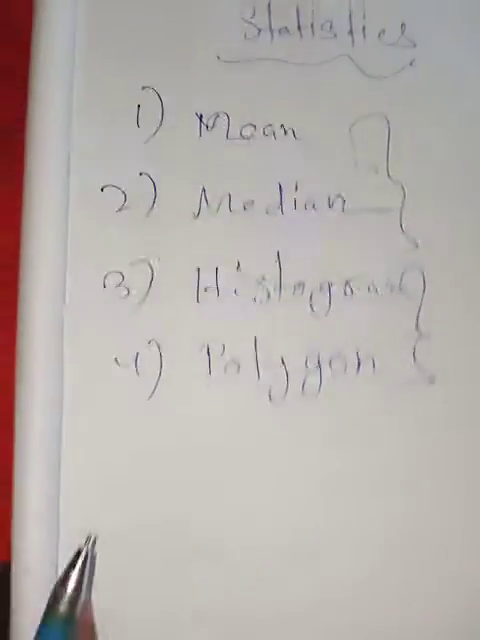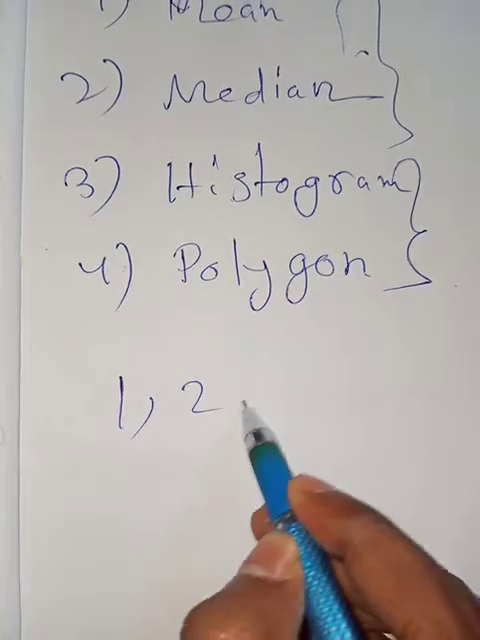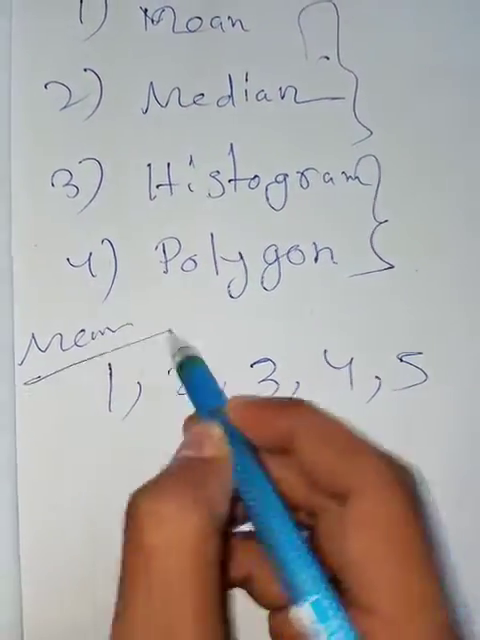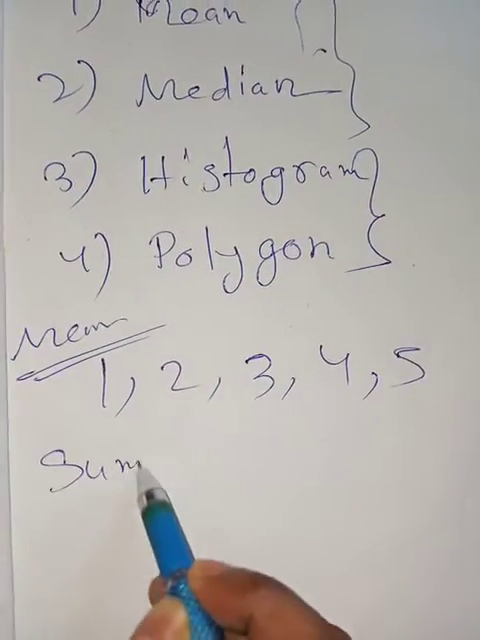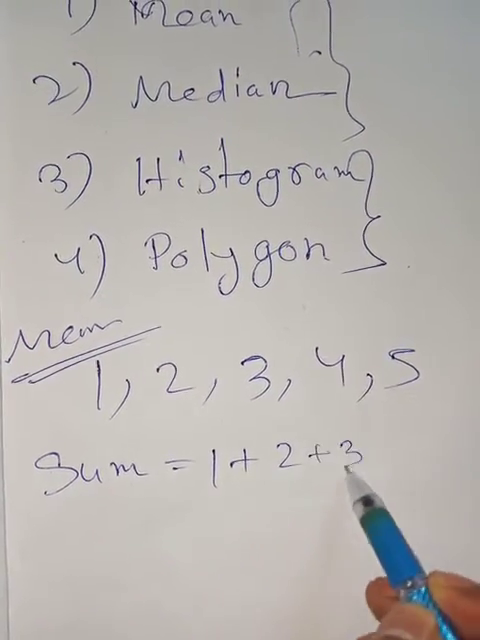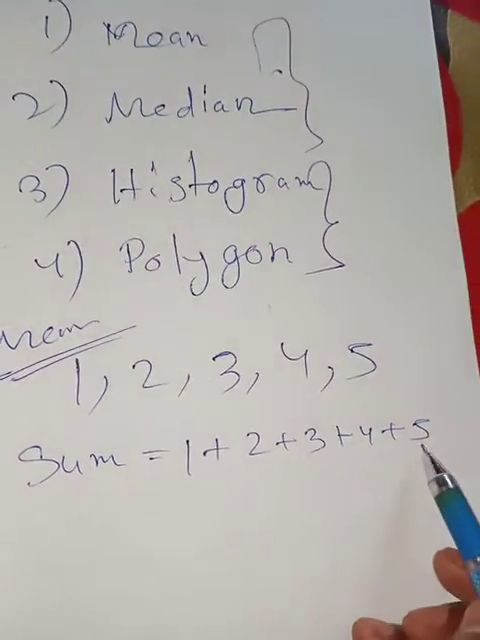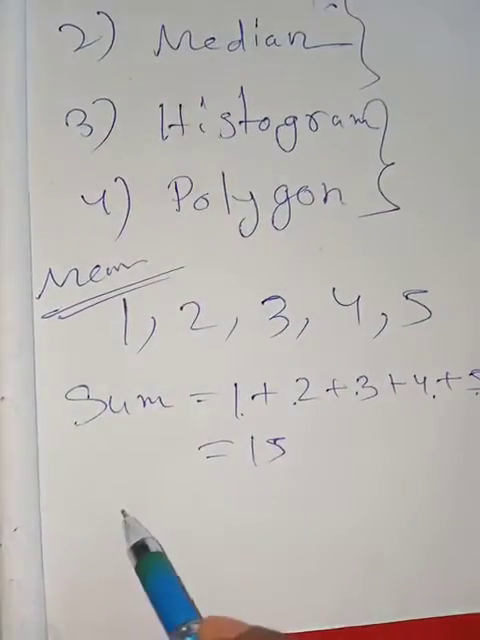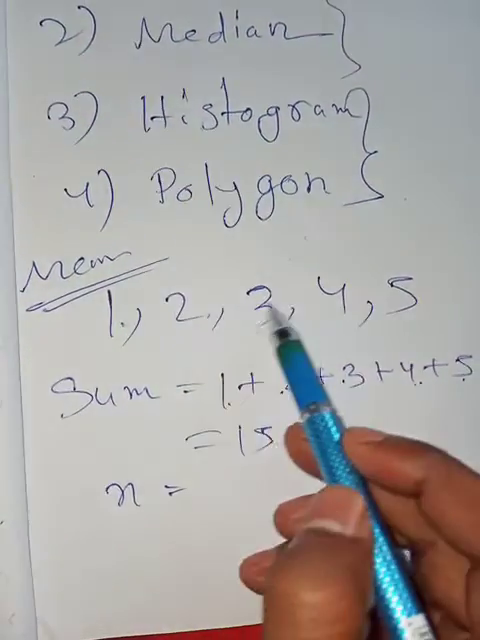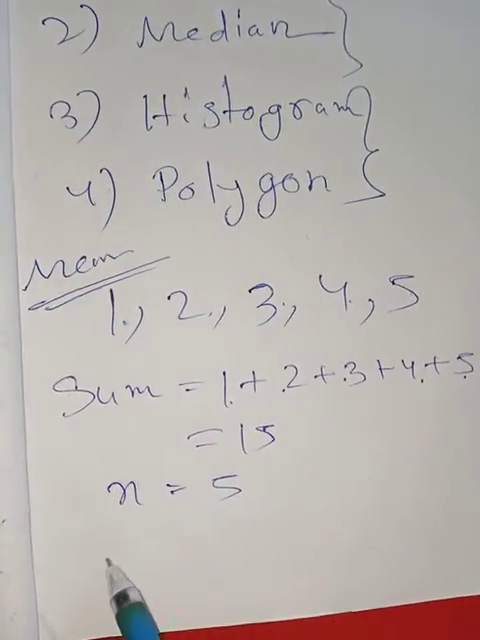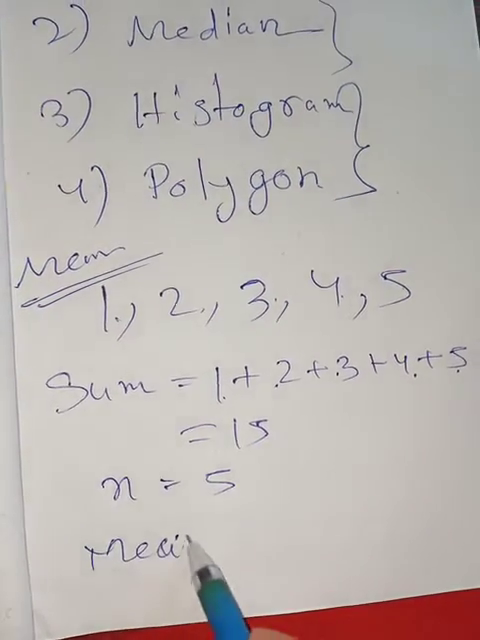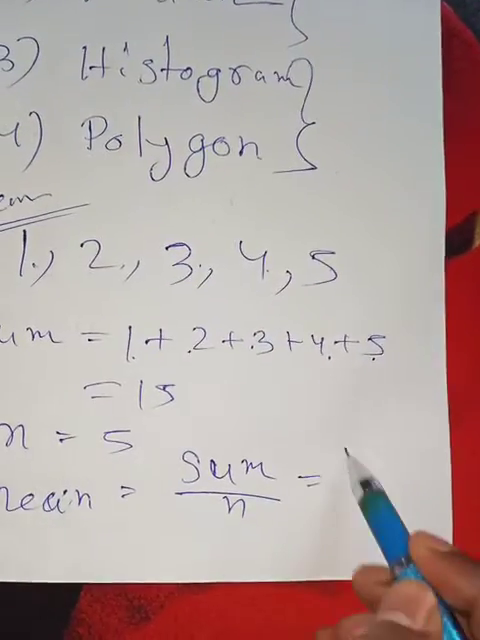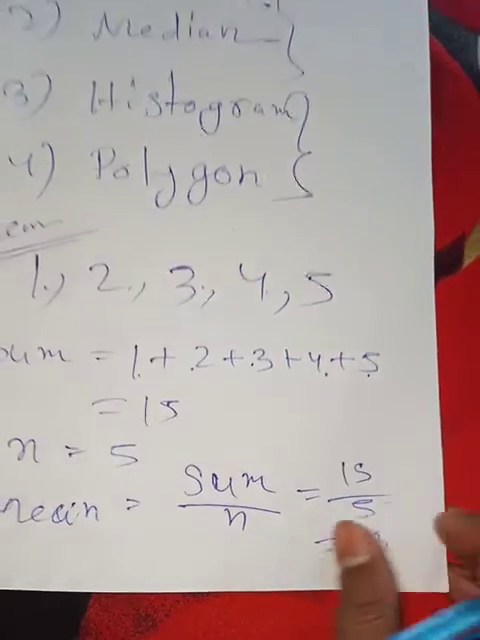What is that thing? Mean means actually average. Like 5 numbers are given, 1, 2, 3, 4, 5. Find the mean of them. That means first you have to find the sum. That means you have to add all the numbers. 1 plus 2 plus 3 plus 4 plus 5. How much is this? 3, 6, 10, 15. So that is 15. Now you have to find out how many numbers there are. 1, 2, 3, 4, 5. 5 numbers are there. Now mean means you have to divide the sum by the number of numbers. That means 15 by 5 will get 3.